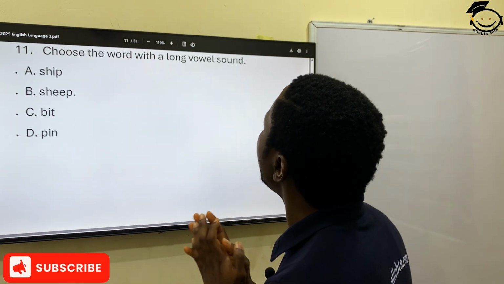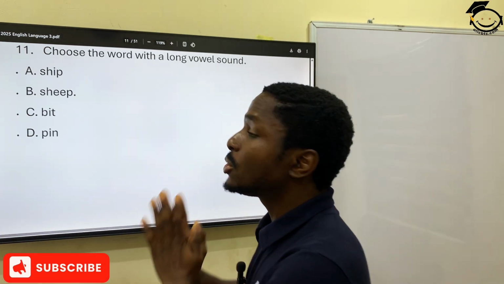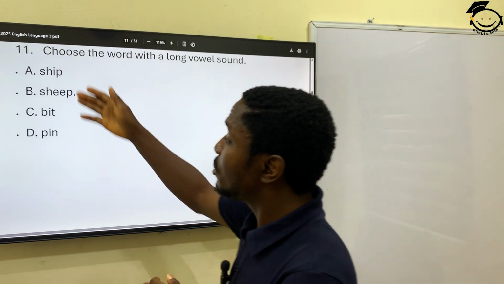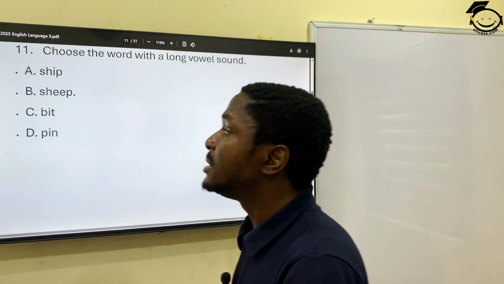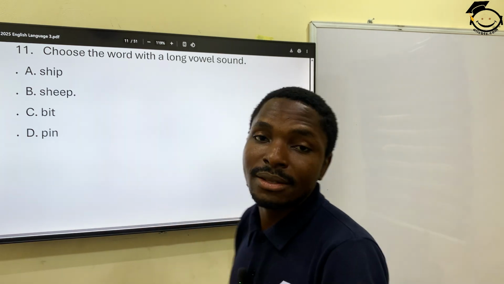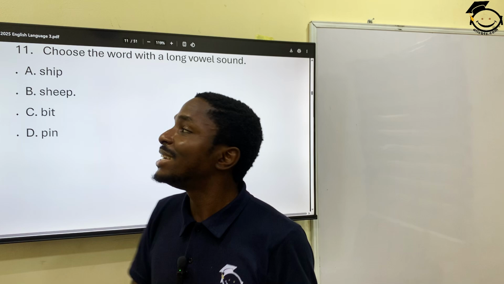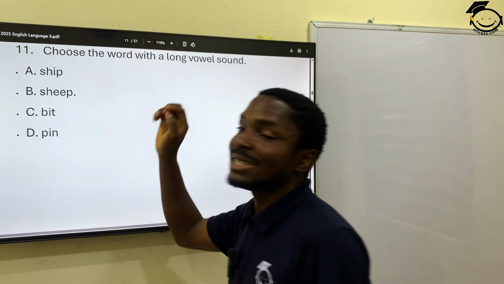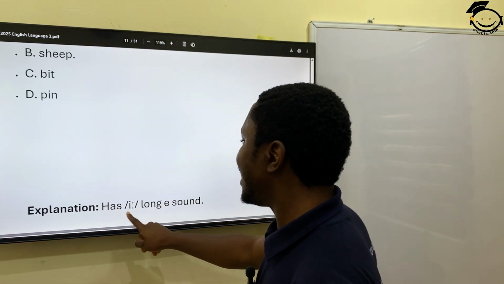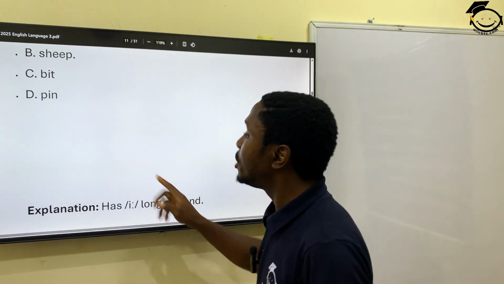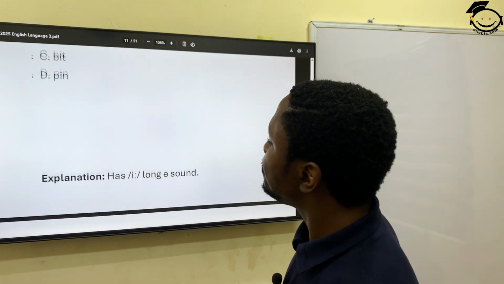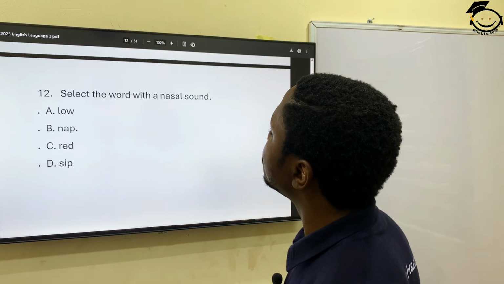Now let's continue from question 11. Choose the word with a long vowel sound. In other words, the others will be short, but this one has a long vowel sound. We have sheep. Even when you look at the options, you can deduce that the vowel sound here is the E sound. So we have sheep, beat, pin. We have short E and long E. All these are short, while this is the long E. I made a short explanation, I believe. Just the B option has the long E sound. We are moving on to question number 12.